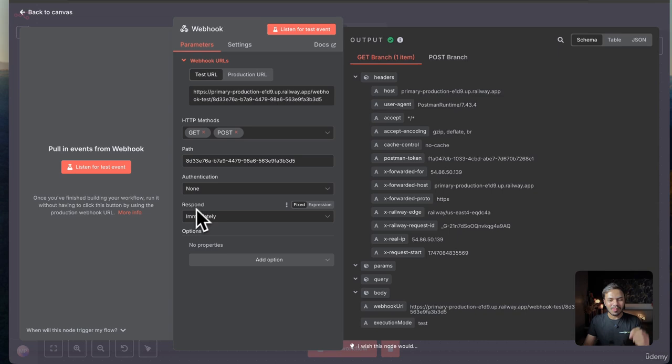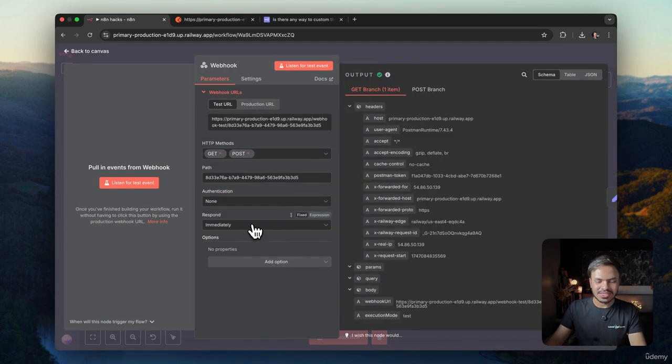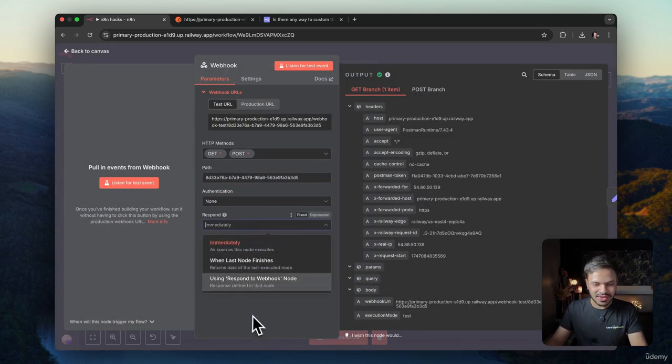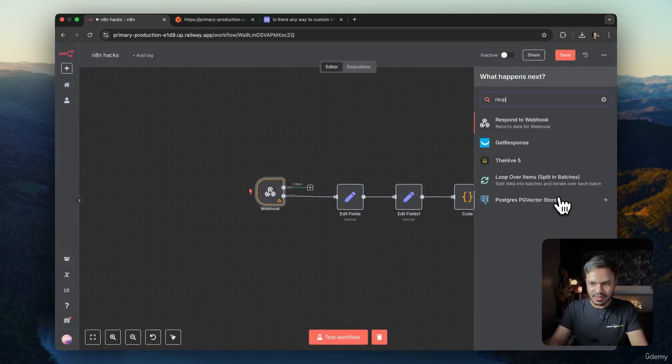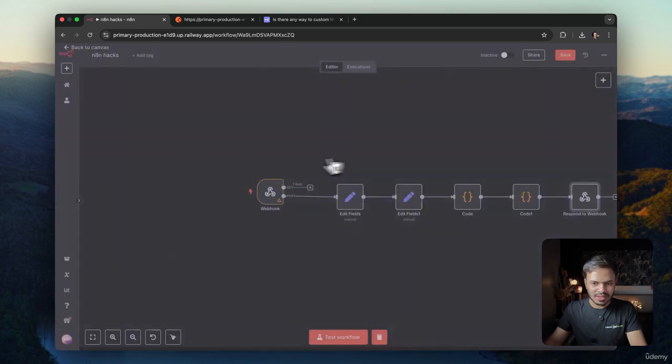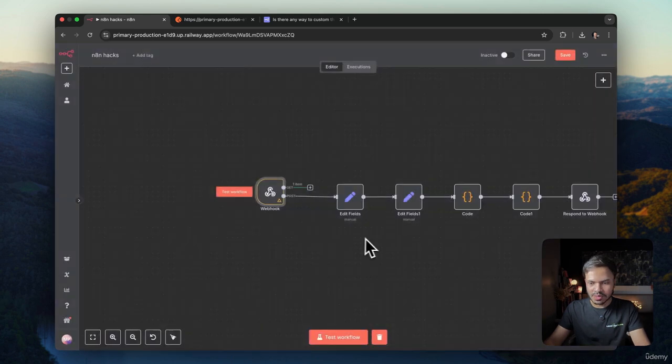Sorry, I forgot to cover this part, which is response immediately. What I mean is it will not wait for all of these nodes to be executed. It will send the response directly. So in order to use this, we are going to use a respond to webhook node. Since we added this option, we are going to respond to this webhook by using a respond to webhook node. I hope this makes sense.